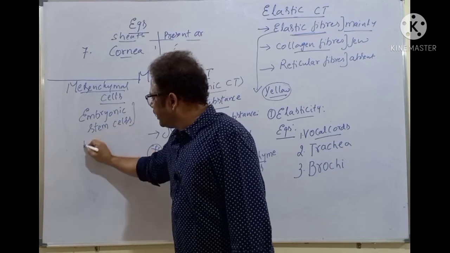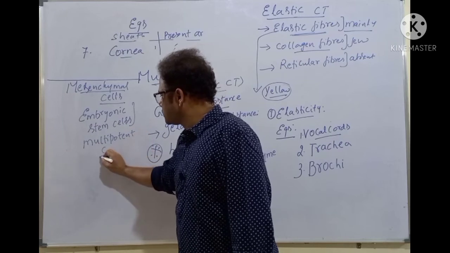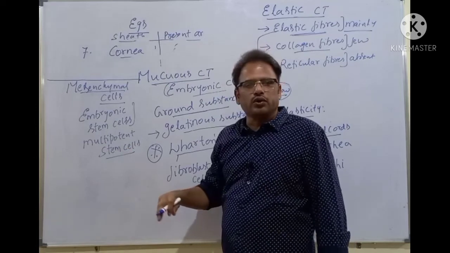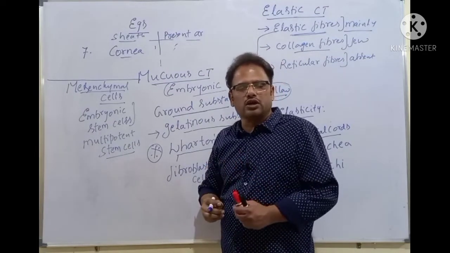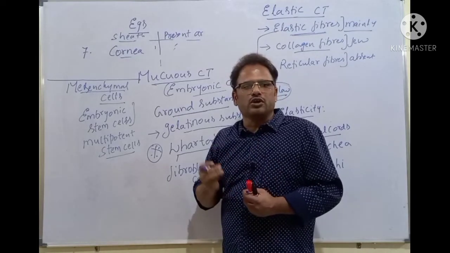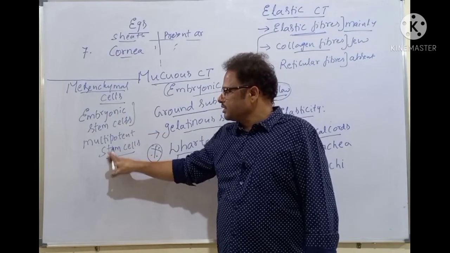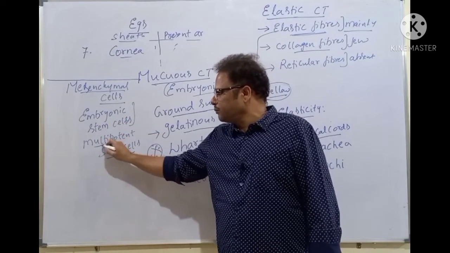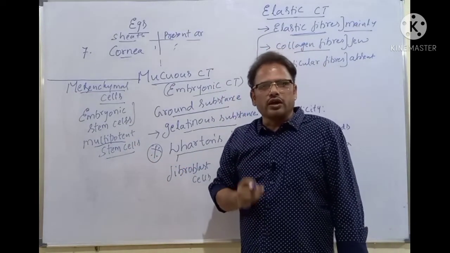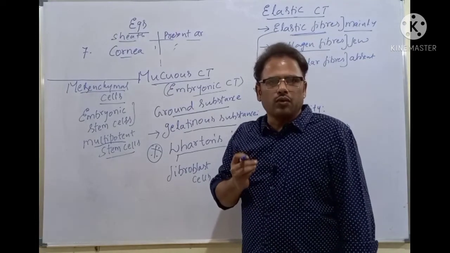Nothing but multipotent stem cells. They have inherent potency. What is potency? They have the power to generate any type of cell or any type of tissue of the human body. Yes, I repeat, these are called multipotent stem cells or embryonic stem cells. Why are they called multipotent stem cells? Because they can generate any type of cells or tissues of the human organs and organ systems of the human body.